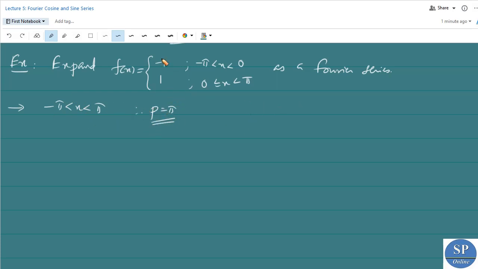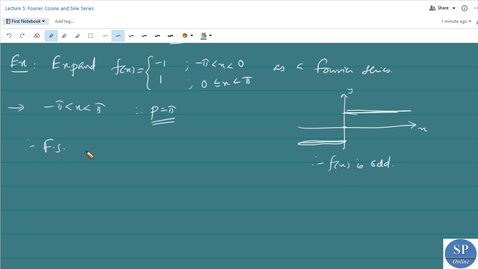Also, if you are trying to plot this function, we'll get it like this. From minus pi to 0, it is minus 1, so it will be like this graph, and from 0 to pi, we have 1. So from this graph, this is the x-axis and this is the y-axis or f of x. From this graph, it is clearly symmetric about the origin. So the given function is an odd function.